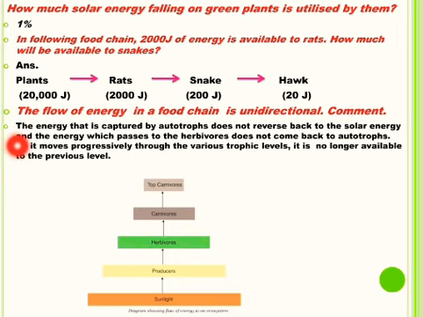And the energy which passes to the herbivores from the producers or the green plants also does not come back to green plants or autotrophs. As it moves progressively through the various trophic levels, it is no longer available to the previous level. So we can say that flow of energy in a food chain is unidirectional. So when you answer this question, you have to make this energy flow diagram along with your answer.